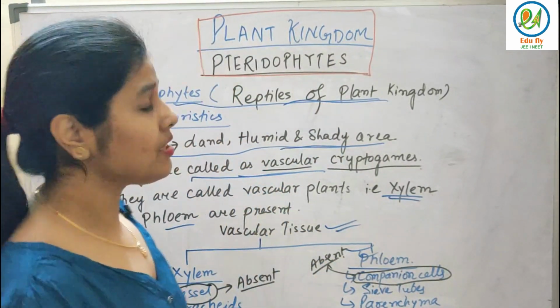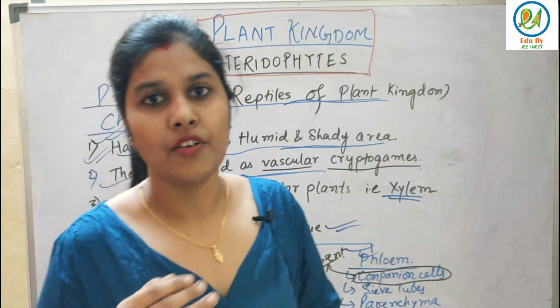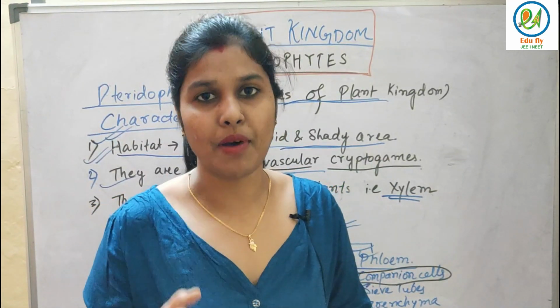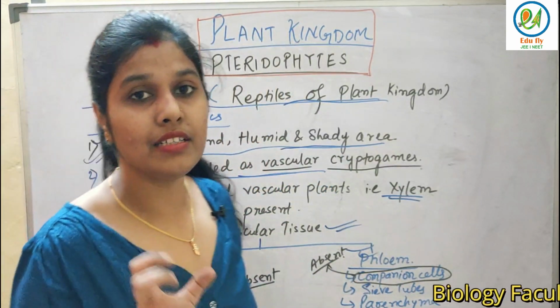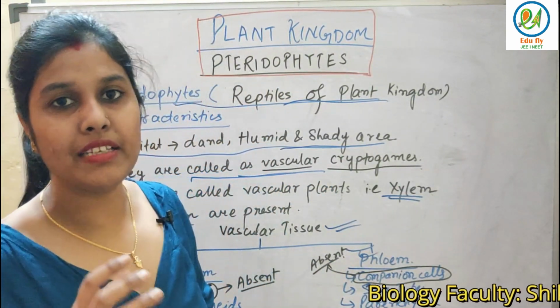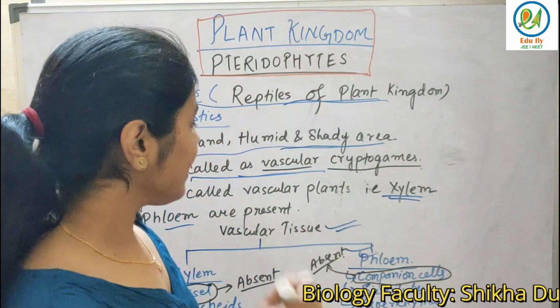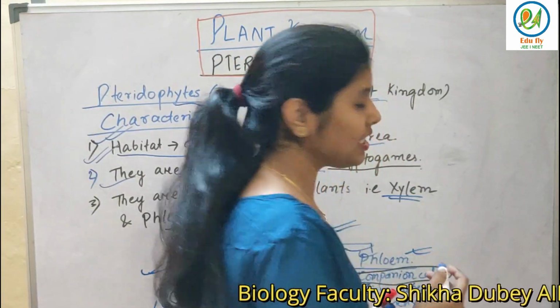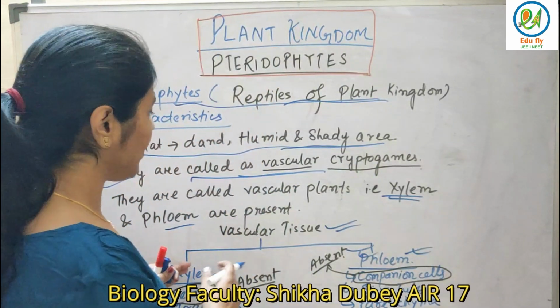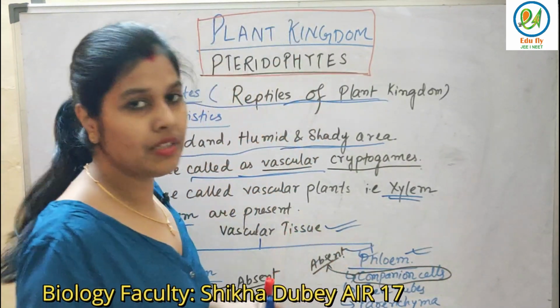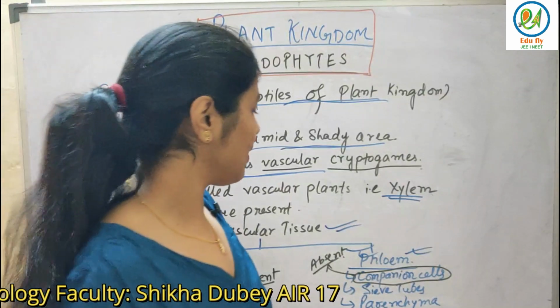So what's the main function of xylem tissue? What xylem does is transport water from soil to leaf and different parts, or store the food. And basically xylem helps in the mechanical support of the plant, so the plant stays rigid. And in case of phloem, it transports food from leaves to different parts of the plant. So these are the two very important vascular tissues that are present in case of pteridophytes.